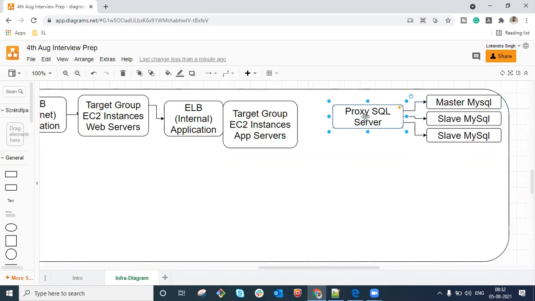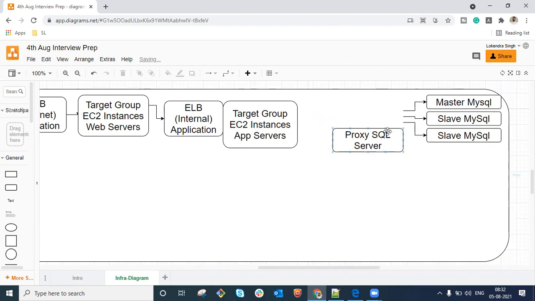and in order to make it fault tolerant, we are going to have two ProxySQL servers. Let us say if due to any reason this server goes down, what would happen? Each and every request will be stopped at this single point of failure. When we are talking about a highly available architecture, we are always supposed to have at least two ProxySQL servers, so that if one goes down, another one is there. Are we clear with this?